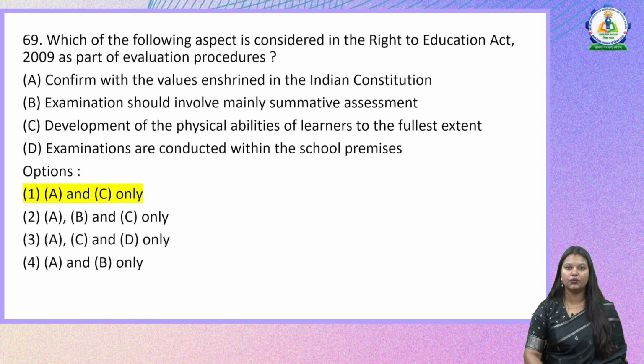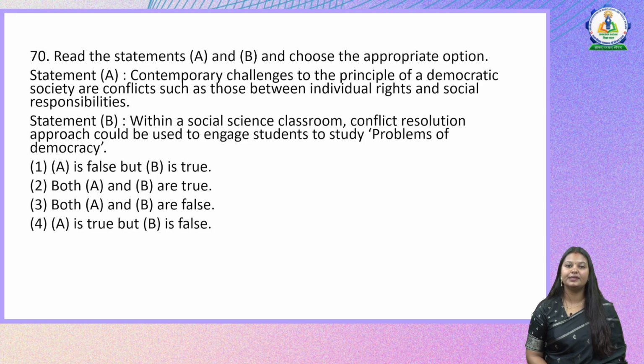So now let us look at the next question. Read the statements A and B and choose the appropriate option. Statement A. Contemporary challenges to the principle of a democratic society are conflicts such as those between individual rights and social responsibilities. Statement B. Within a social science classroom, a conflict resolution approach could be used to engage students to study problems of democracy. So if we read both of these statements, they are talking about the contemporary challenges to the principle of a democratic society, which is the conflict between individual rights and also social responsibilities.